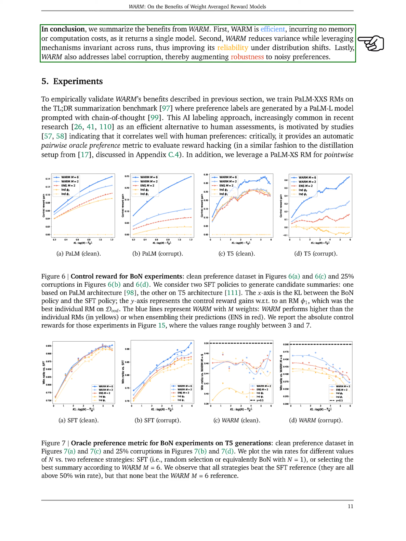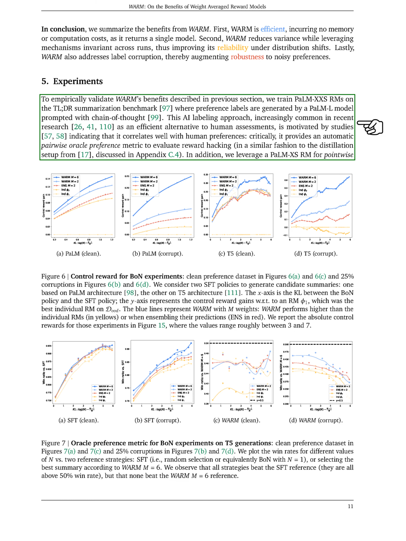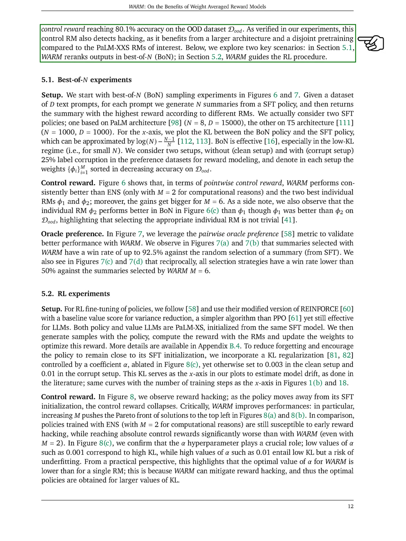Section. Experiments. We conducted experiments to validate the advantages of WARM, a method we previously discussed. We trained a model called POM-XXS on a summarization benchmark called TLDR. The labels for this training were generated by another model, POM-L, using a method called chain of thought. This method of AI labeling is becoming popular as it's efficient and aligns well with human preferences. It also provides a way to evaluate reward hacking, a concept we'll discuss later. We also used a model called POM-XS for controlling rewards, which achieved an accuracy of 80.1% on an out-of-distribution dataset.